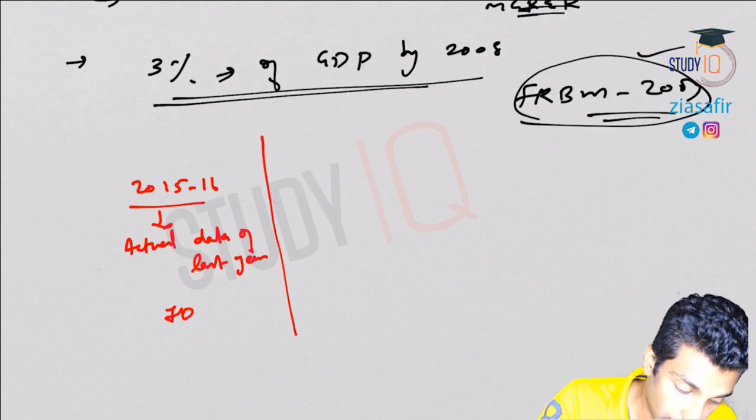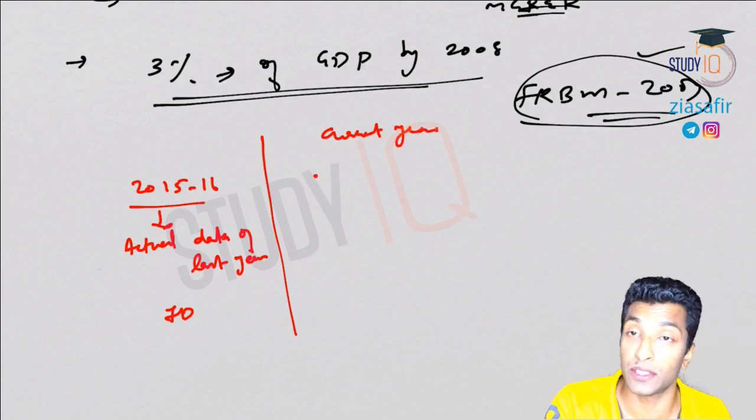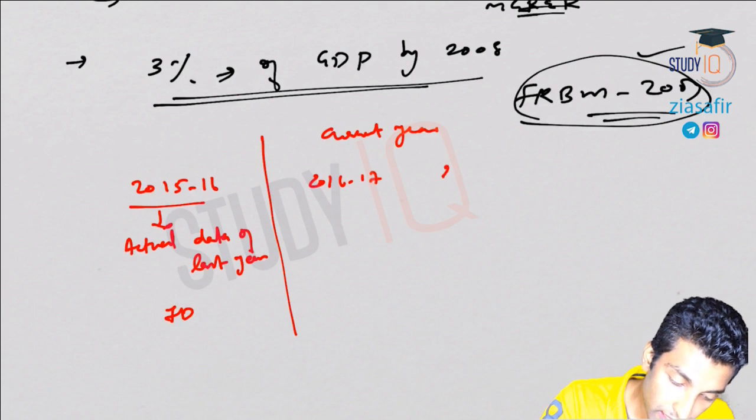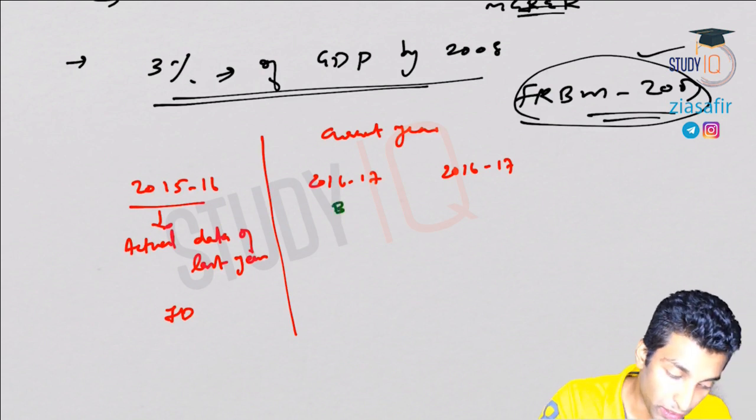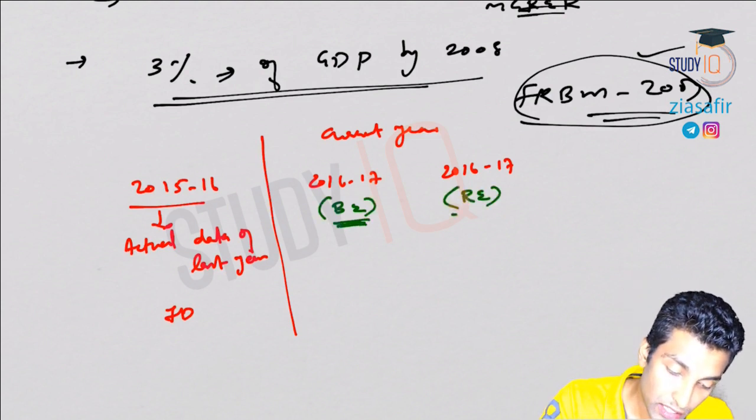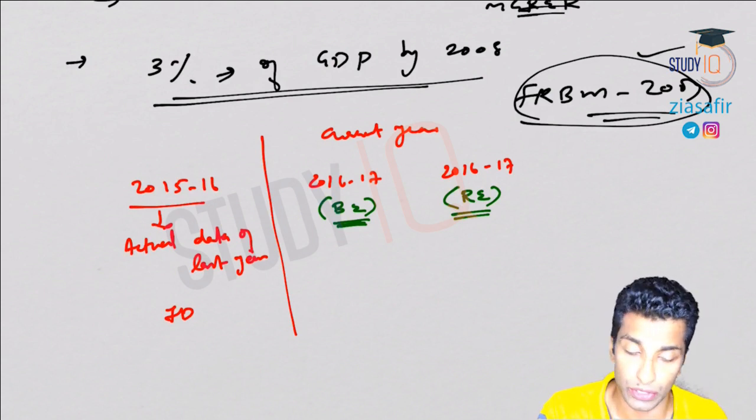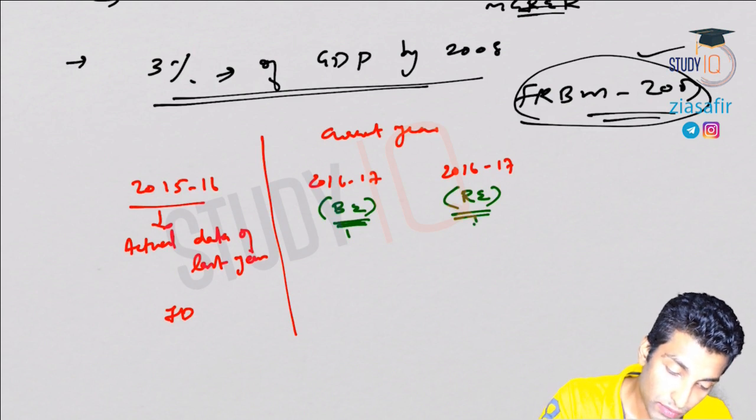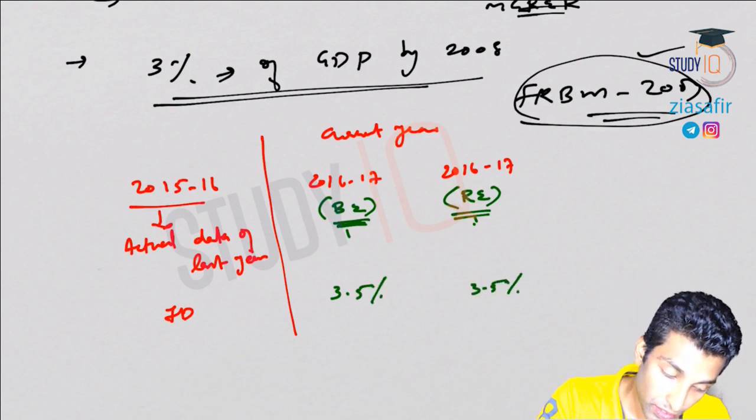I don't remember exactly. Then let's suppose the current year. If this is last year, the current year will be 2016-17. I've written 2 here because there will be a budget estimate in the month of February, and here there will be a revised estimate. So this is BE, budget estimate, and revised estimate. I'm not writing it completely so that you can avoid confusion later. So this is by February and this will be a revised estimate. Let's say the fiscal deficit here was 3.5%.